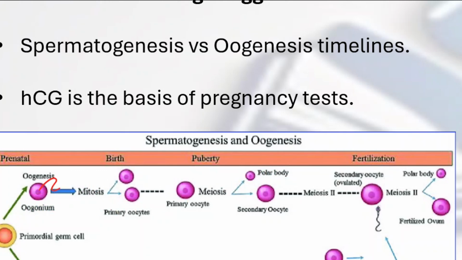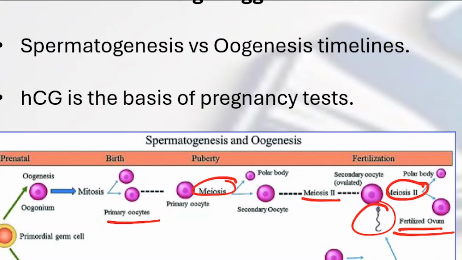In oogenesis, there is one oogonia which is going to enter into mitosis to produce primary oocytes, and this primary oocyte is arrested till puberty. Then it enters meiosis to produce secondary oocyte and extrudes the first polar body, which then enters meiosis 2 to produce the ovum and it extrudes the second polar body. And this meiosis 2 is completed only during fertilization. Remember that.